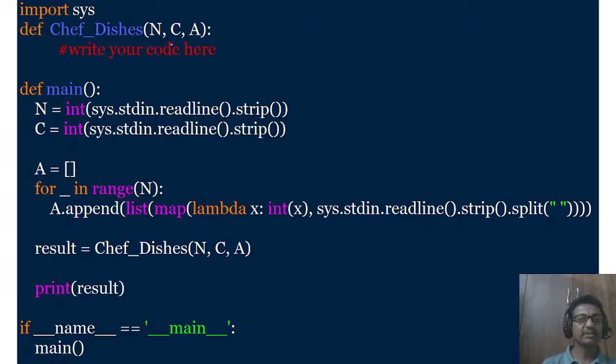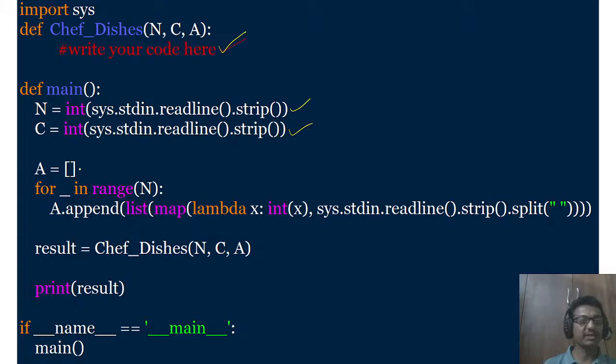He has defined a function called chef dishes with three arguments n, c and a. Write your code here. So this part you need to finish. Then def main, a main function is defined here, where he is reading the number of users and the number of initial complexity c also.